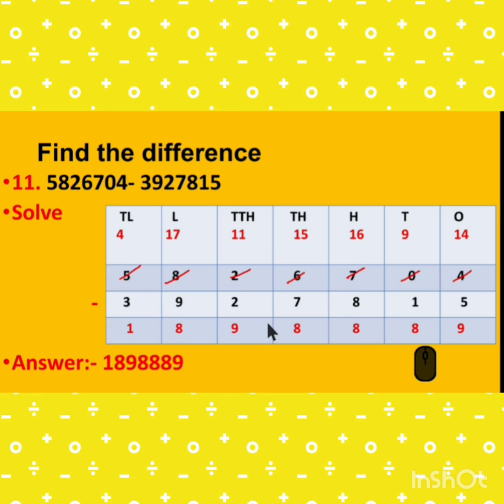Then 1 minus 2 is not possible, so we take the borrow from the 8, so it becomes 11. 11 minus 2 is 9. It is now 7. 7 minus 9 is again not possible, so we take the borrow from 5. So it becomes 17. 17 minus 9 is 8, and it is 4. So 4 minus 3 is 1. So the answer is 18,98,889.